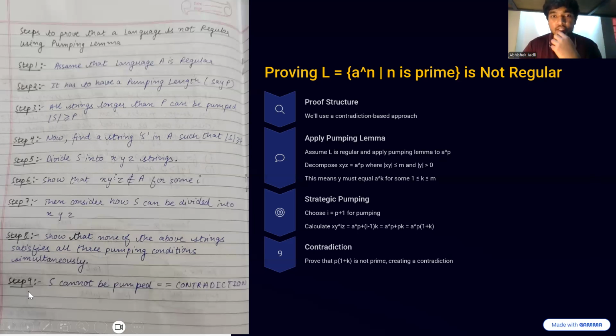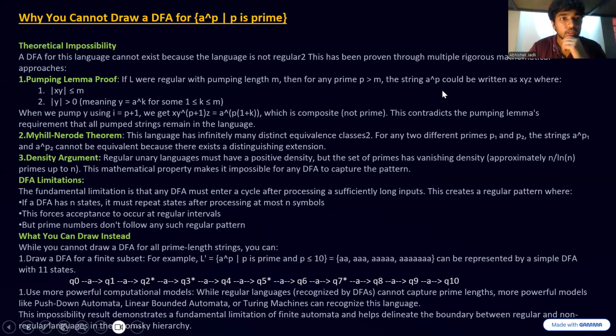So over here, let's check whether this particular language, a to the power of n, where n is prime, is regular or not. First of all, we cannot design a DFA for this language. And why is that so? I'll just explain.